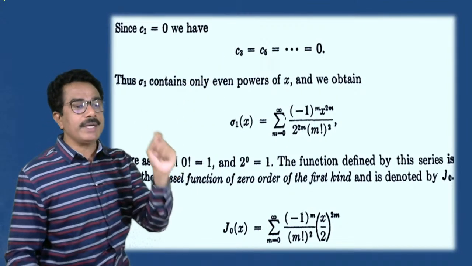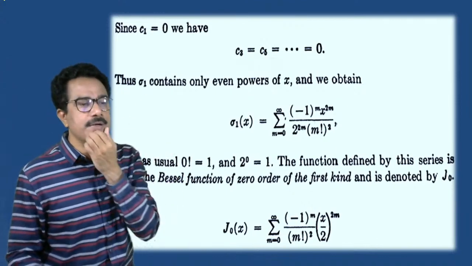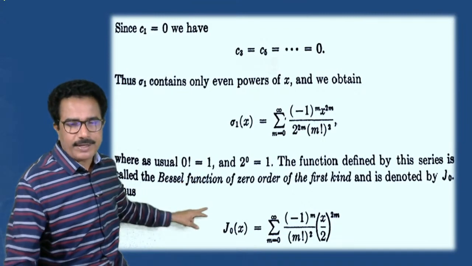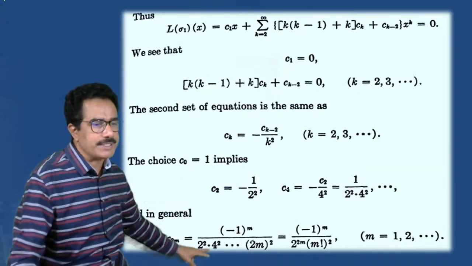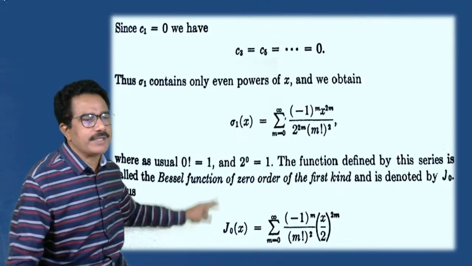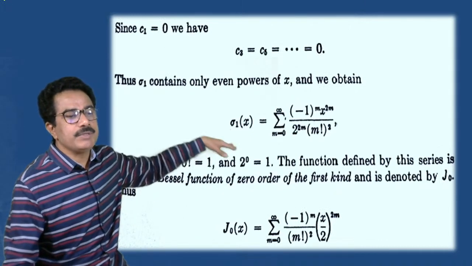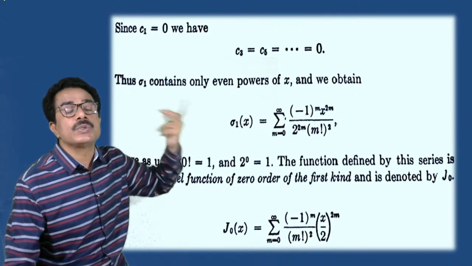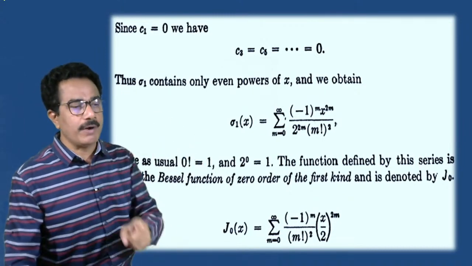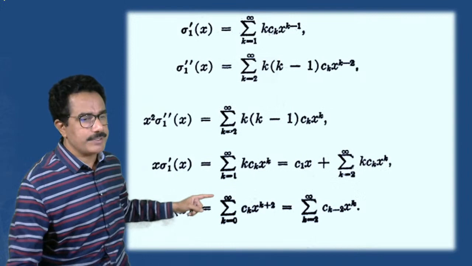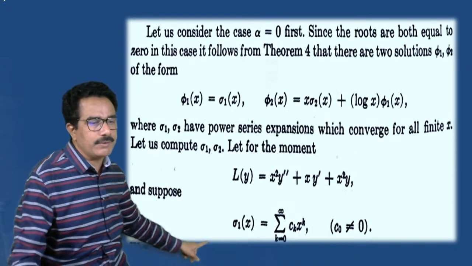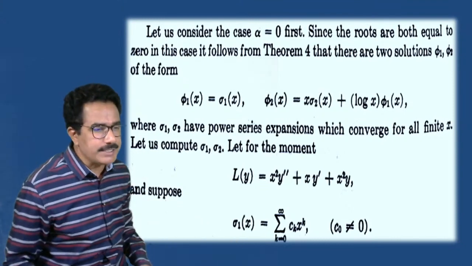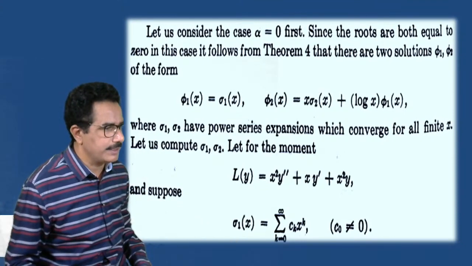Thus the sigma 1 contains only even powers of x, and we get sigma 1 of x is equals to summation m is equals to 1 to infinity minus 1 raised to m into x raised to 2m, because it has only even powers. Here we multiplied x raised to k and replaced the value of C1.